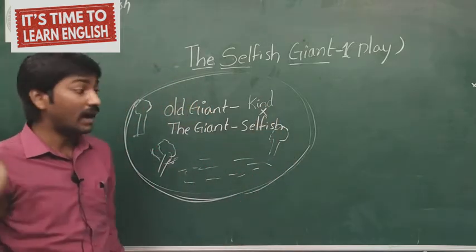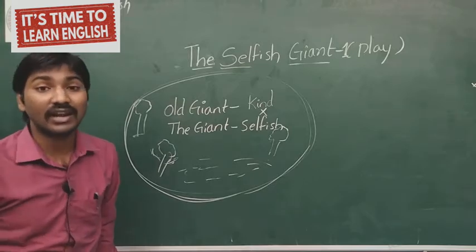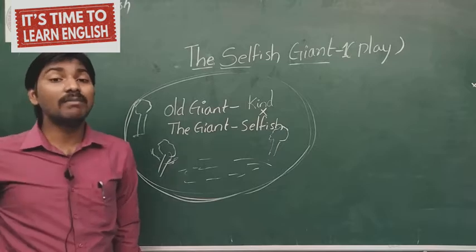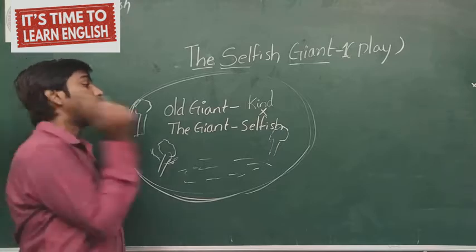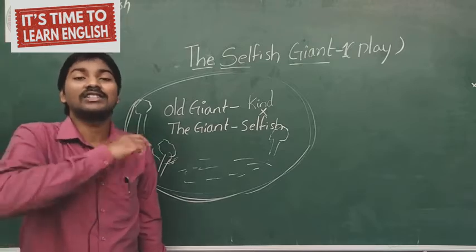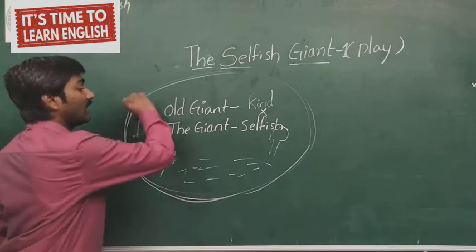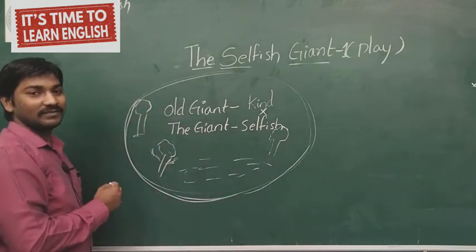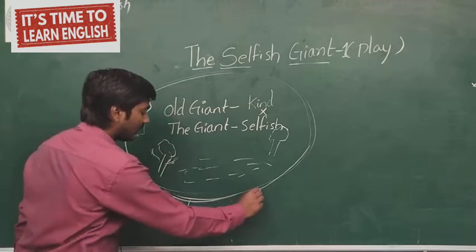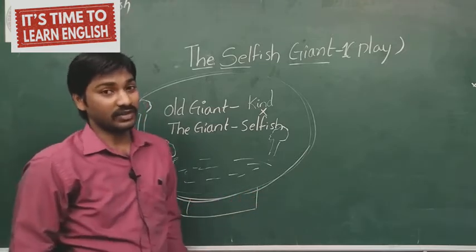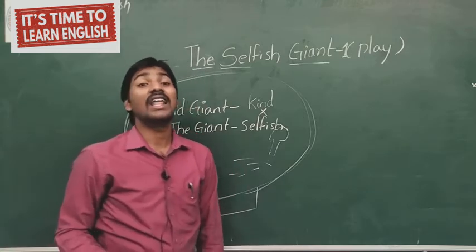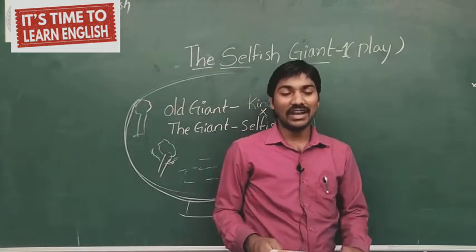But when the selfish man came out, he said, no, this is my own garden. I won't allow anybody. I want to play in this garden myself. So what he is saying is, this is my garden, I have to play, others should leave. So immediately he constructed a big wall around it, and he made a notice: trespassers are prosecuted. It means others are not allowed to enter the garden without permission.